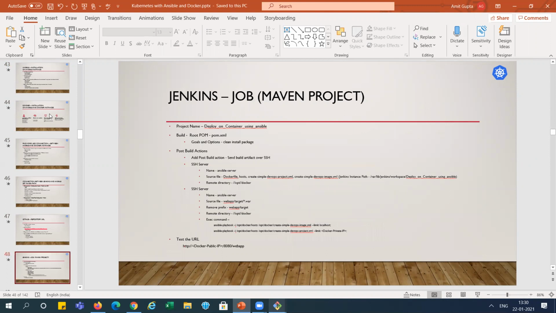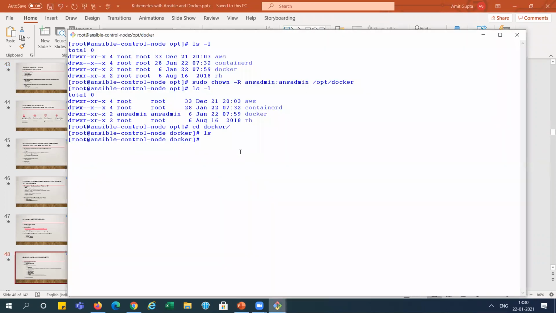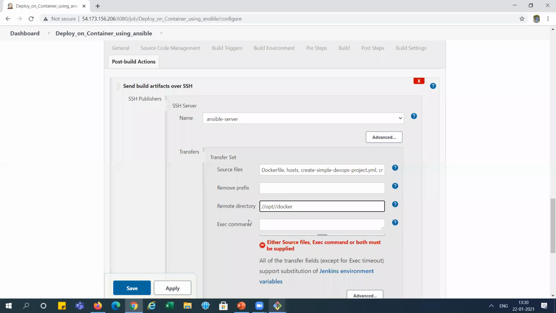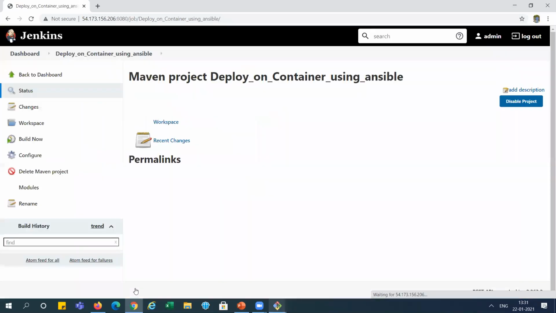So we have done this part. We will copy all these 4 files to this directory. Before going ahead, I need to explain what those files are, then we will check it out. I'm applying and saving it up to this place, and let's check. I'm just building it. It will only create the war file and copy it, as you can see from what we did so far.